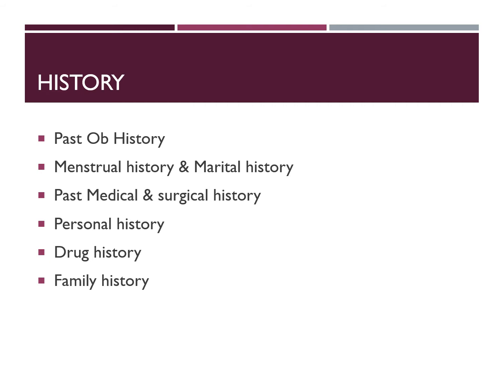Then comes the socio-economic history, which will tell you whether she is in the low socio-economic strata, middle class, upper class, etc., depending upon her occupation, her spouse's occupation, and the family surroundings.